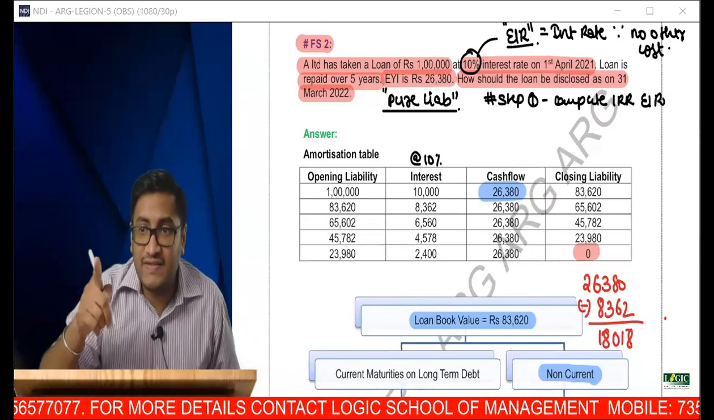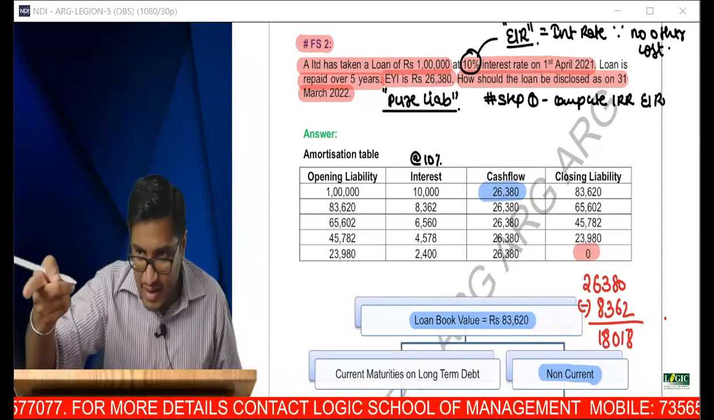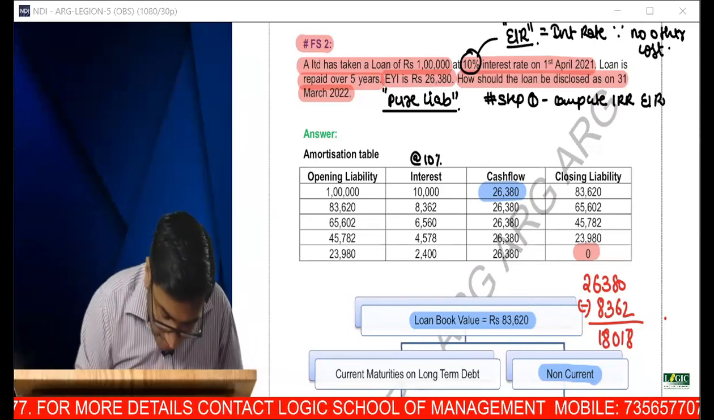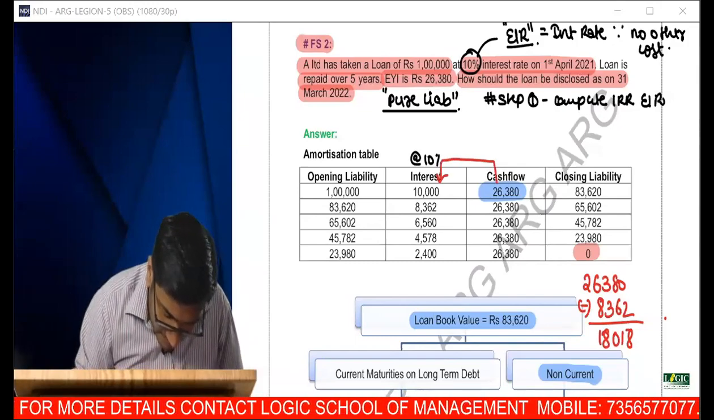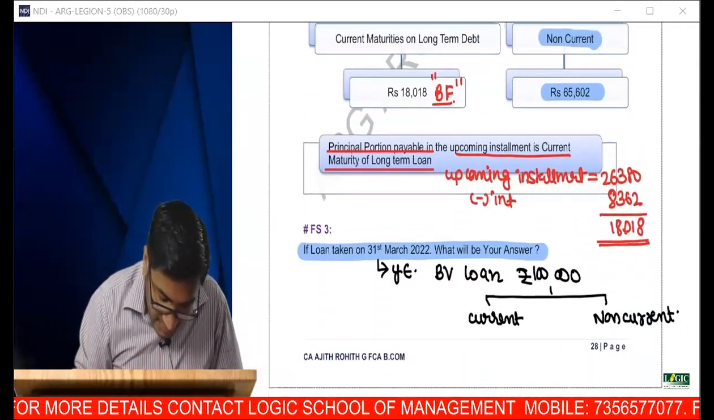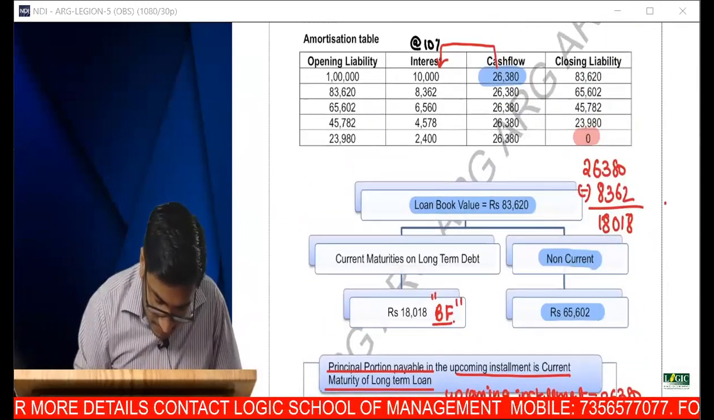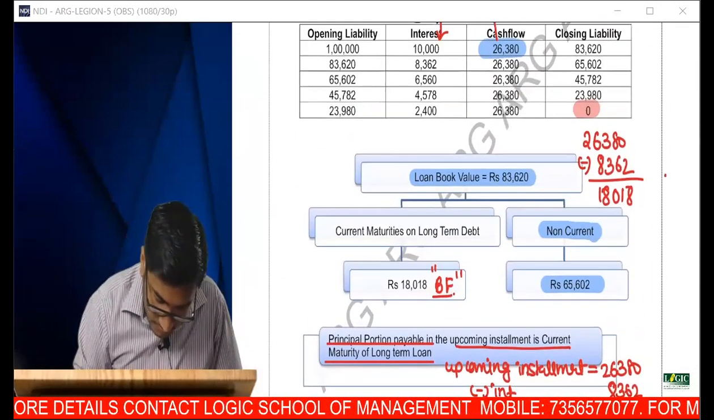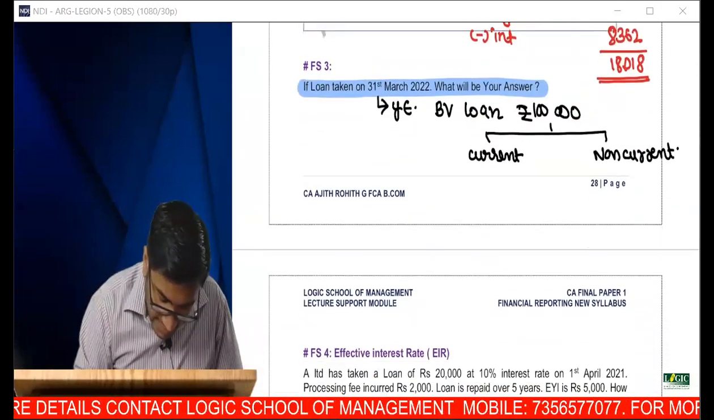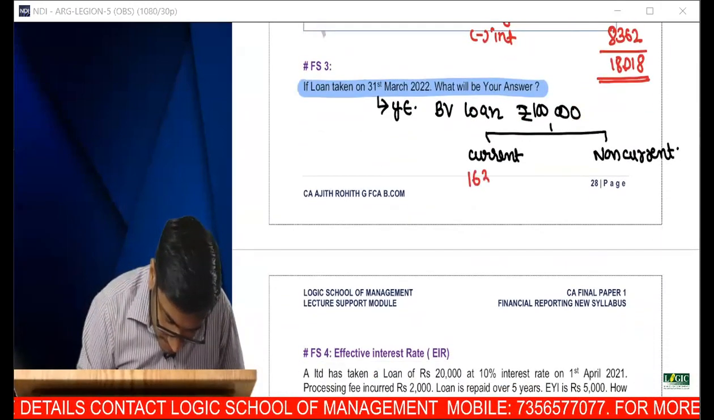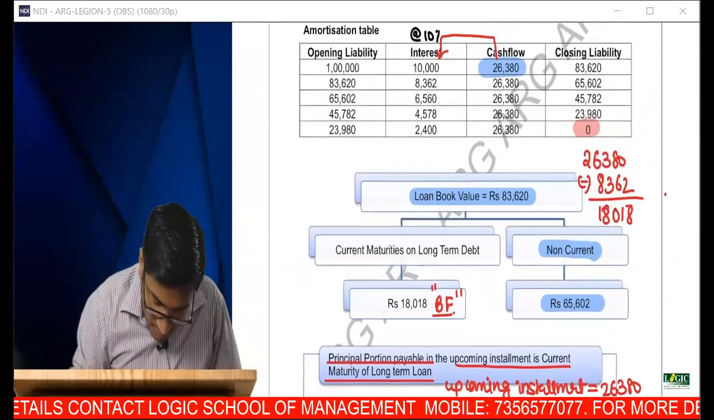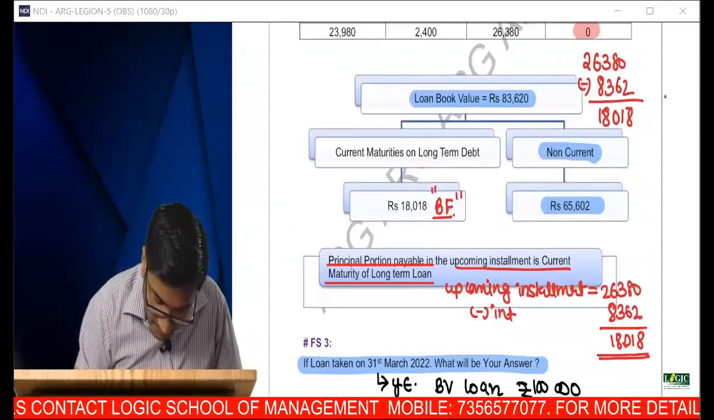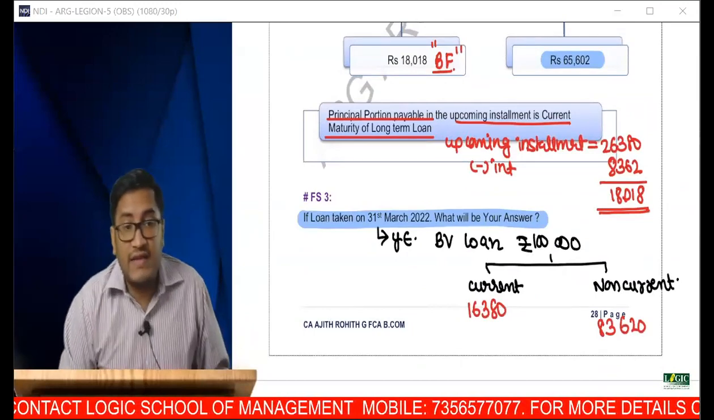So 26 is the next payment. But out of that payment, what is the principal portion? How do you do that? From this 26, reduce 10,000. So 16,380. So it is 83,620.